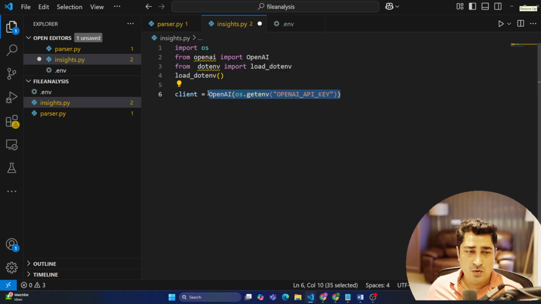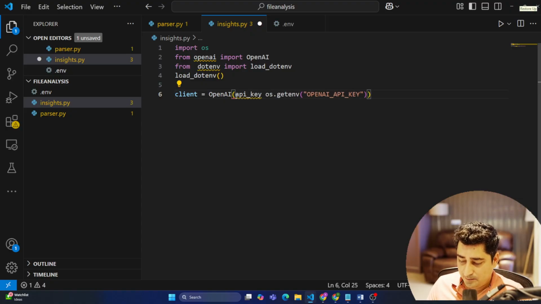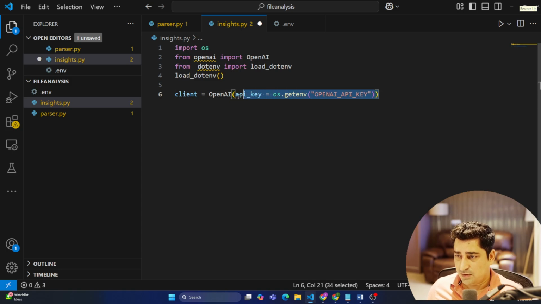So it is going to load everything from the OpenAI key, whatever key we are trying to store, and maybe I can give an identifier over here, api_key equals this one. So this is going to create my OpenAI client for me.